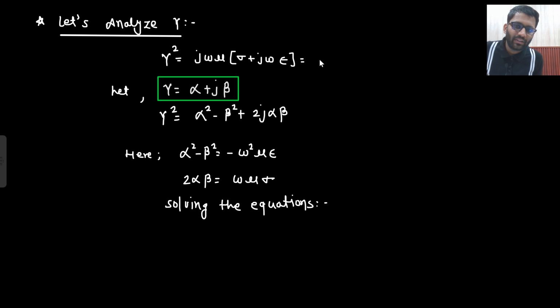So from here, can I write it down in this manner? That it would be minus omega square mu epsilon, because j into j will become minus 1, and then plus j omega mu sigma. Multiply this and this, and this and this, right? And gamma equals alpha plus j beta, I am assuming. So what is my alpha? Alpha is known as the attenuation constant.